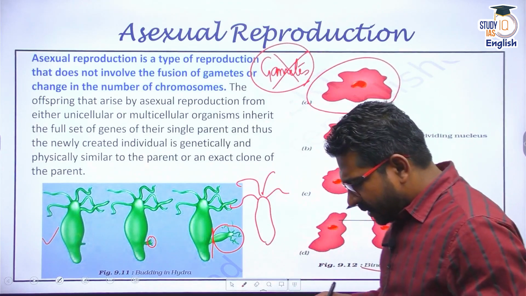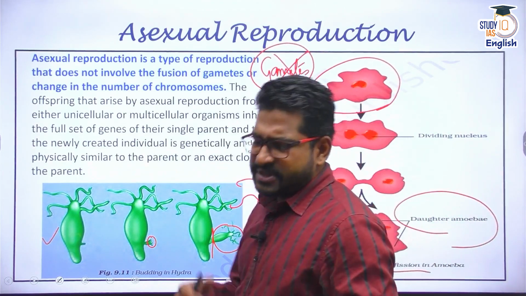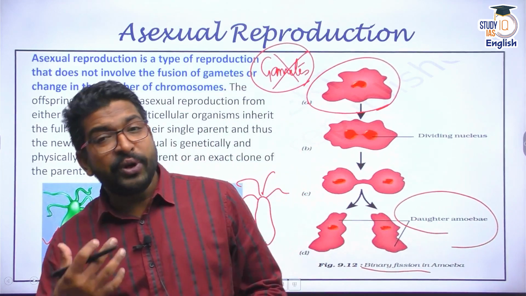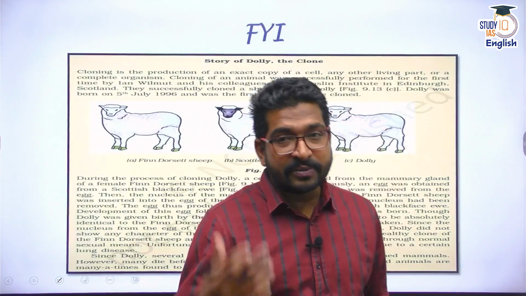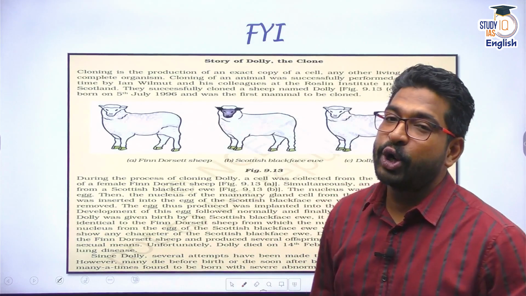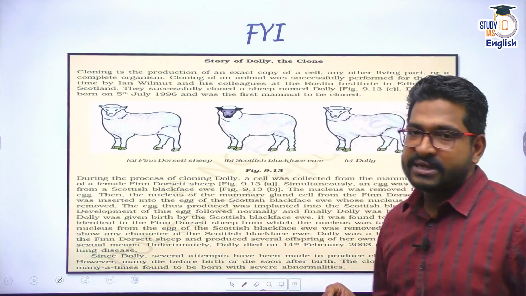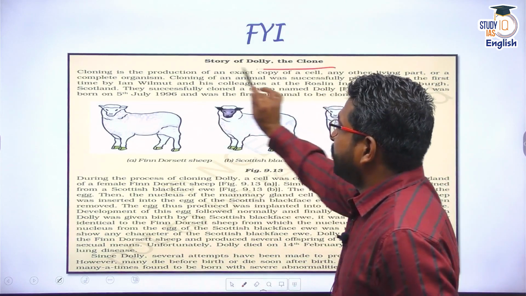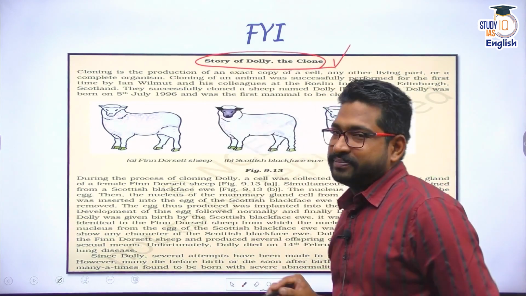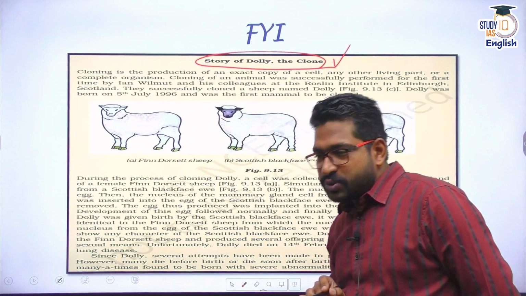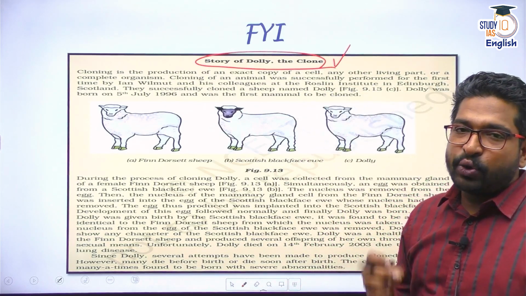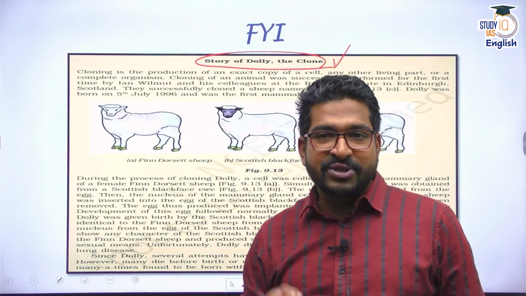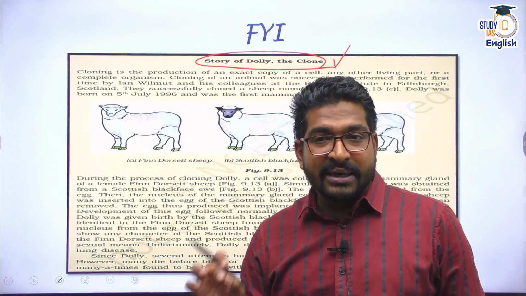Again, from a single parent, gene cloning has also been developed. Now, we'll talk about this in subsequent discussion whenever we talk about biotechnology. But in this NCERT, there is a simple piece of information provided for you, the story of Dolly the clone. Dolly was the world's first genetic cloning example where a sheep was created not from any sex cells.